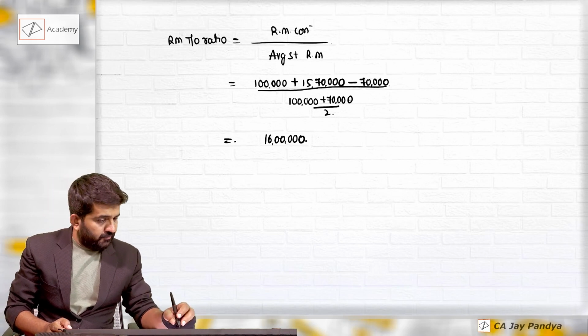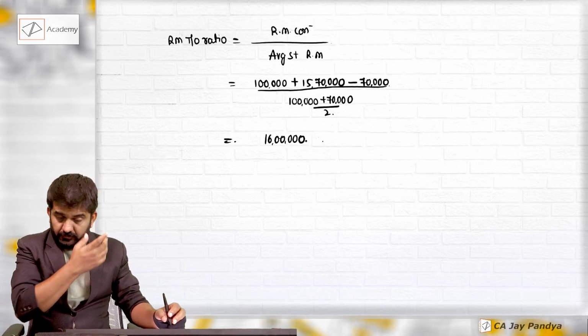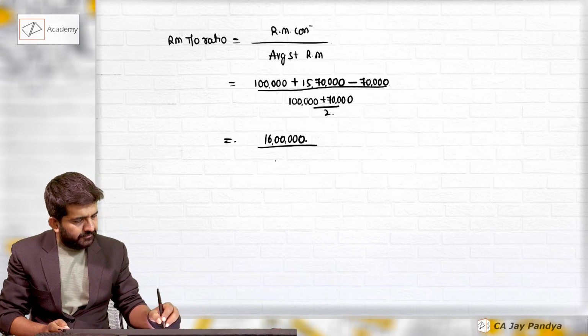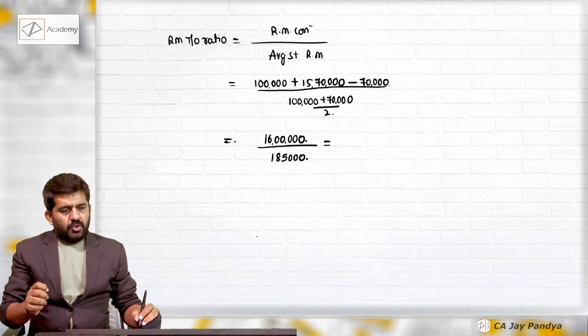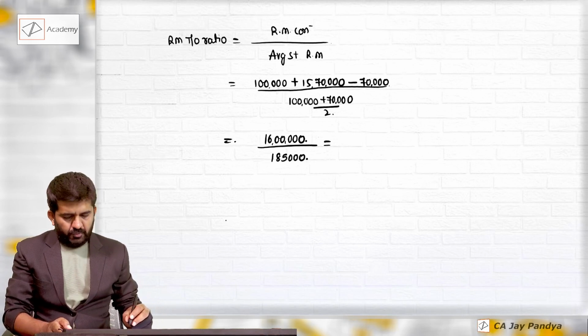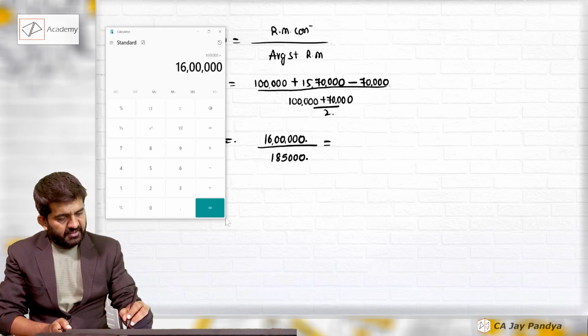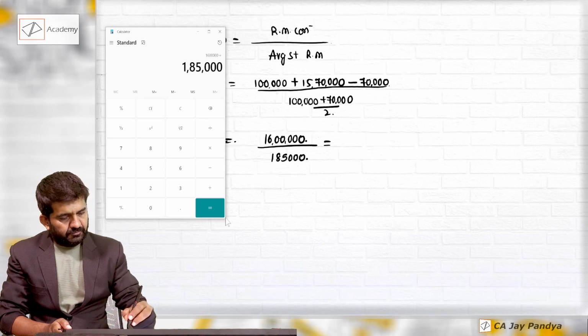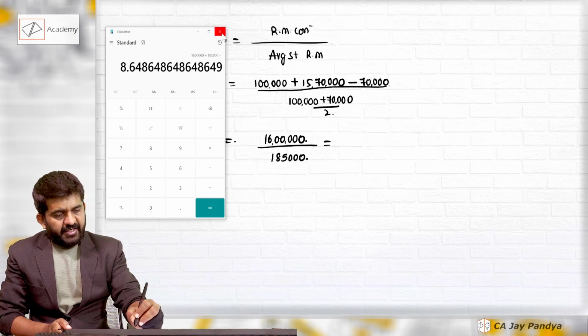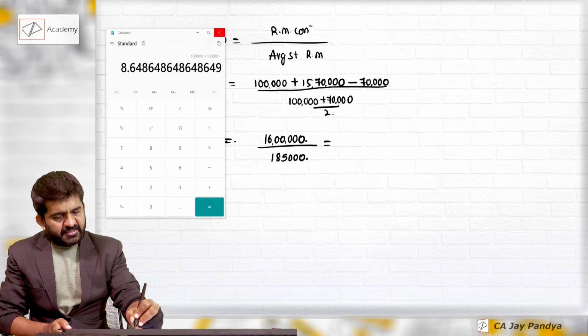Denominator is 1,70,000. This will be 1,85,000. Raw material turnover ratio will be 16 lakh divided by 1,85,000, 8.6486 times.